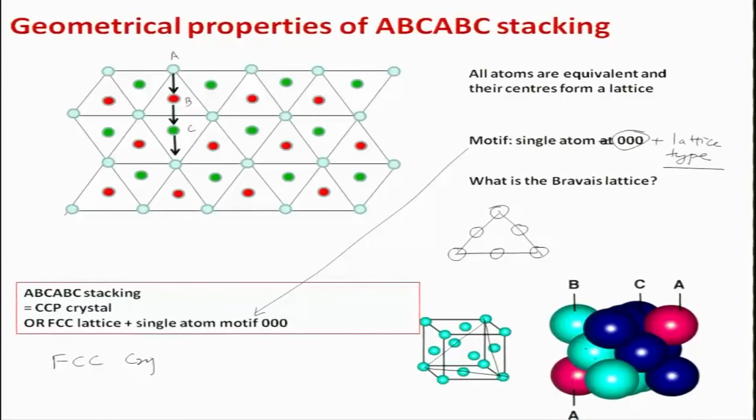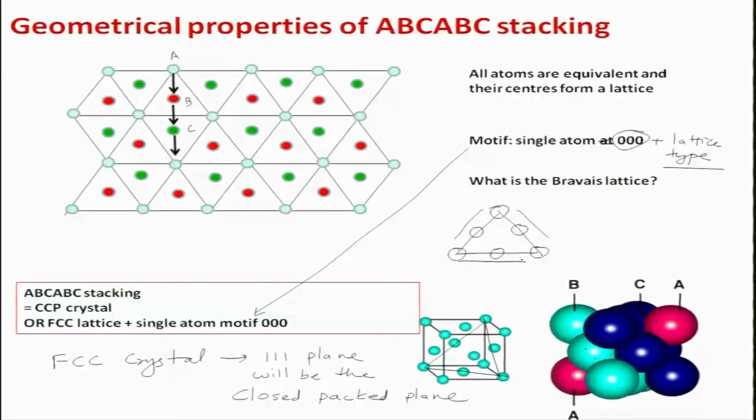So in an FCC crystal, the 111 plane will be the close packed plane, and you can see what are these directions now. Which are the close packed directions? These are the close packed directions, right? What are the indices of these directions? These directions are,